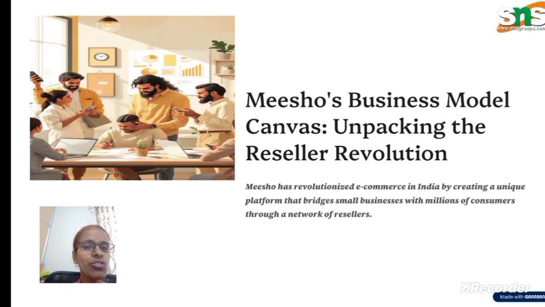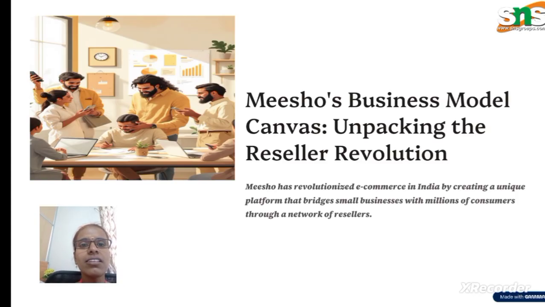If you want to purchase online, the top priority is the Meesho app, right? How is it better compared to the remaining apps? That is what we are going to see in today's class. Meesho has revolutionized e-commerce in India by creating a unique platform that bridges small businesses with millions of customers through a network of resellers. Through resellers, we approach all our consumers.